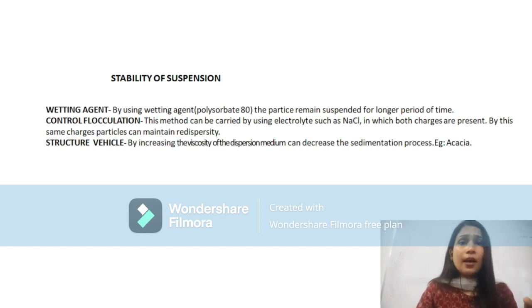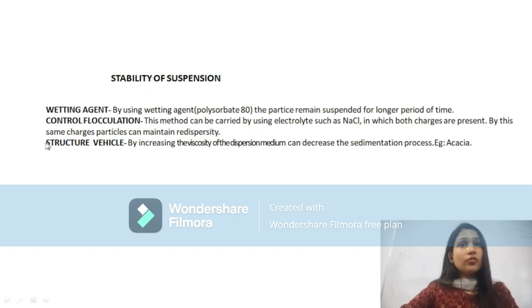We can consider an example. Take honey and take water. Place a coin in these two containers. Which one will allow the coin to pass very easily to the bottom of the container? Obviously the water, because of the lower viscosity, but the honey will resist the flow because of its viscosity. Here also, acacia will increase the viscosity of the dispersion medium, so the particles will not settle at the bottom of the container easily. In this way we can decrease the rate of sedimentation by increasing the viscosity of the dispersion medium.